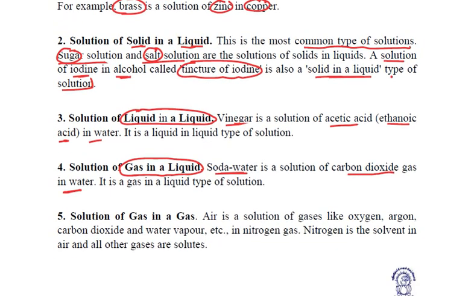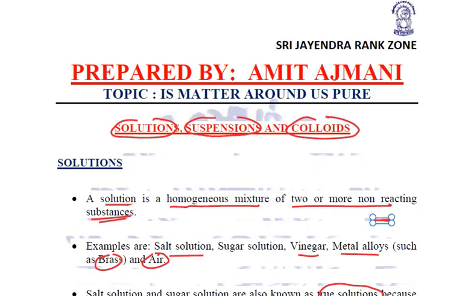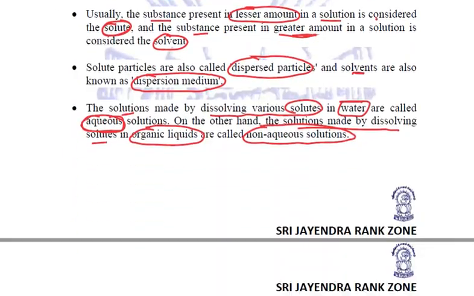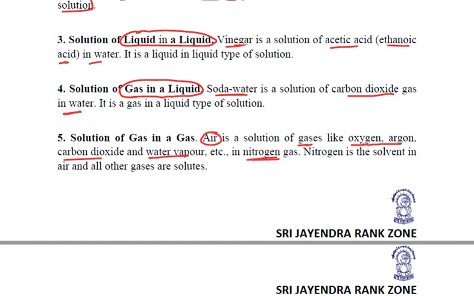Gas in a gas. Most common, the air that surrounds us. That is a mixture, a solution of gases like oxygen, argon, carbon dioxide, and water vapors present in nitrogen gas. Nitrogen is the solvent. Quite strange, but it is a fact that even our air is a kind of solution.